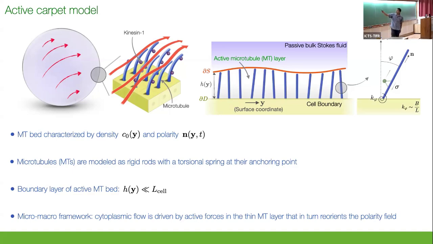So, and the action of these molecular machines that move along these filaments is causing a uniform compressive force along the backbone. So this is the structure of the problem: you have a thin microtubule layer. So this thin layer, size of this layer is much smaller compared to the system size. So this is really like a boundary layer problem.